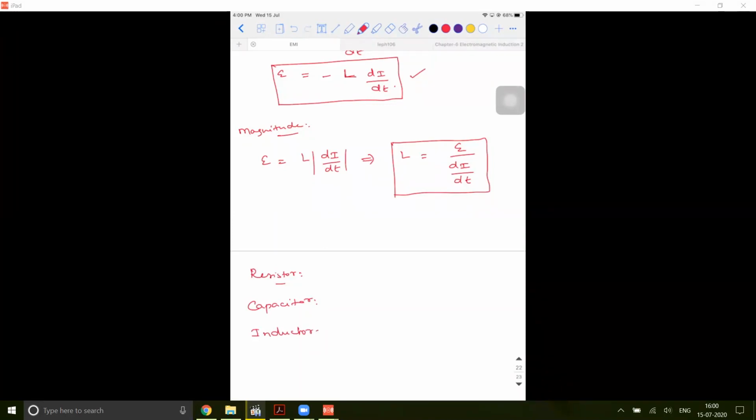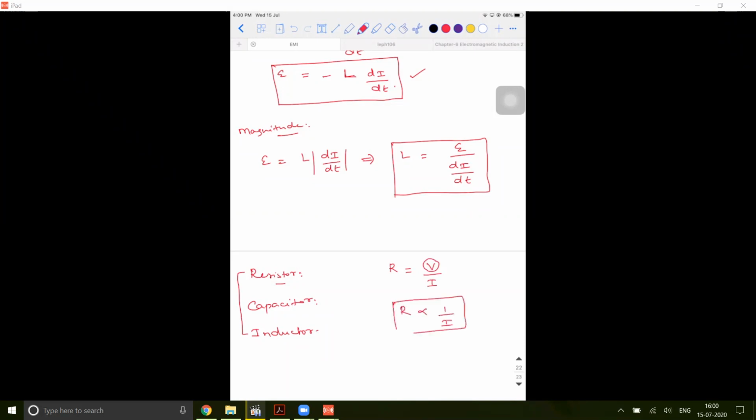Now, I'm going to create a similarity between resistor and inductor, concentrate well. So if I ask you what is resistance according to Ohm's law, what will you say? V by I. So if the potential difference is constant, if I apply a constant potential difference, can I say the resistance will be inversely proportional to I?